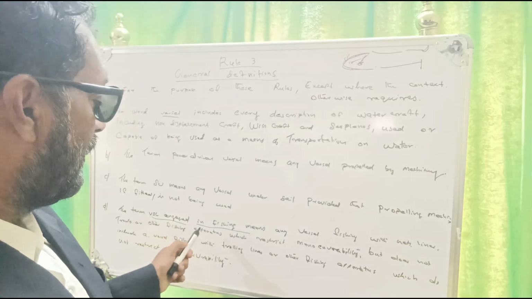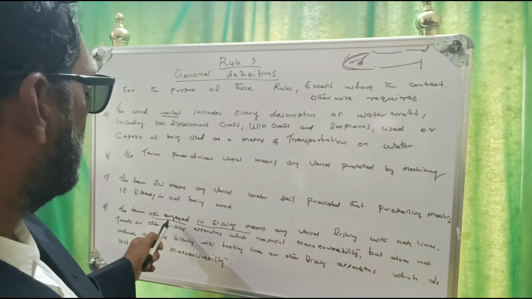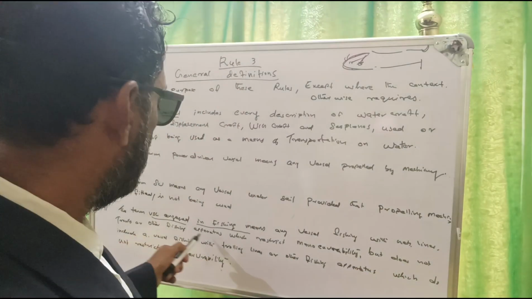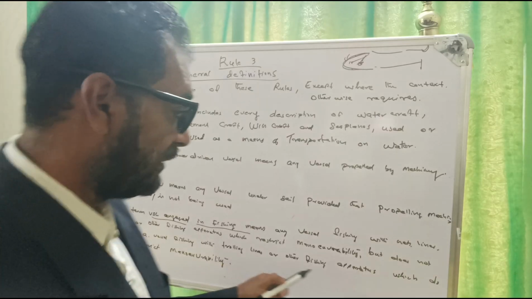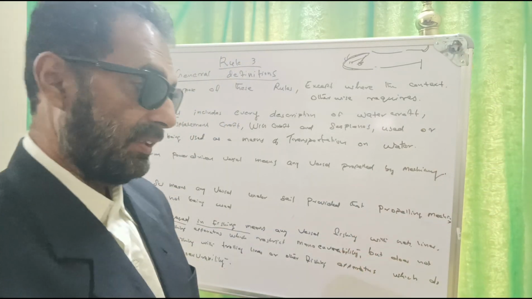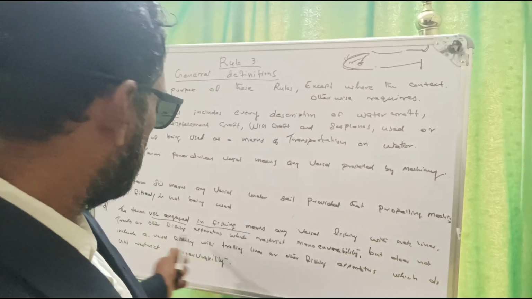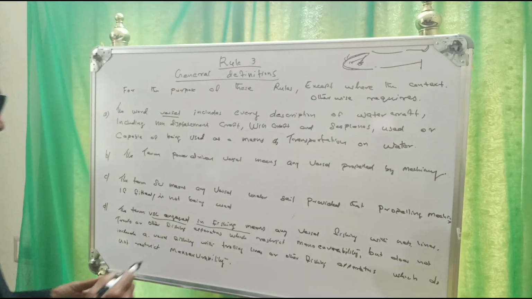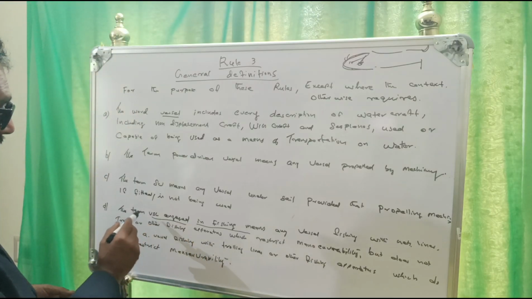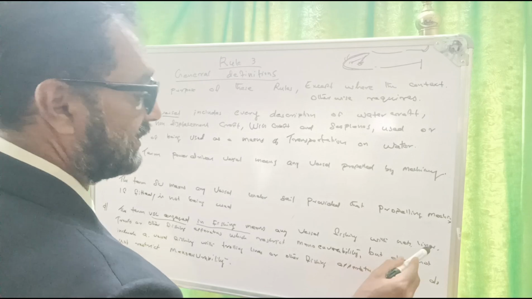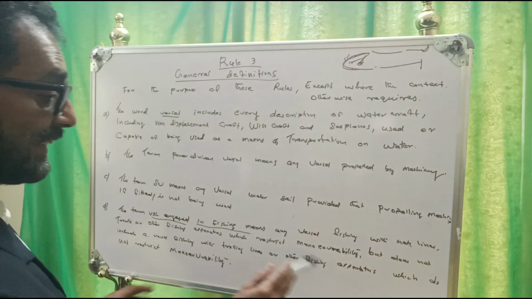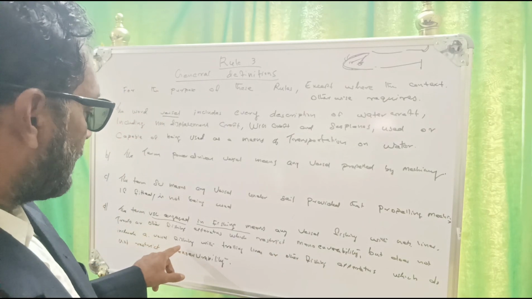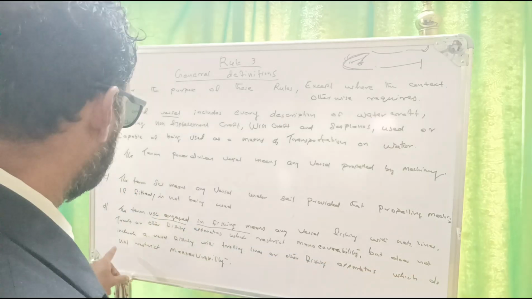The definition is clear. The vessel engaged in fishing means any vessel fishing with nets, lines, trawls or other fishing apparatus which restrict maneuverability, but does not include a vessel fishing with trolling lines or other fishing apparatus which do not restrict maneuverability.